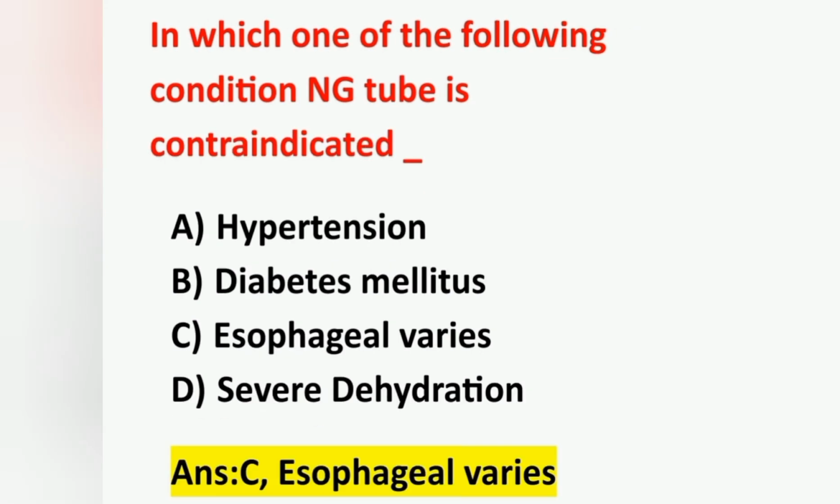And the correct answer is option C, esophageal varices. In esophageal varices, usually we don't advise NG tube feeding, because due to the dilated esophageal veins there is a chance of rupture if we insert this NG tube or Ryle's tube into the patient. So it is usually contraindicated in case of esophageal varices. Option C is the correct answer.